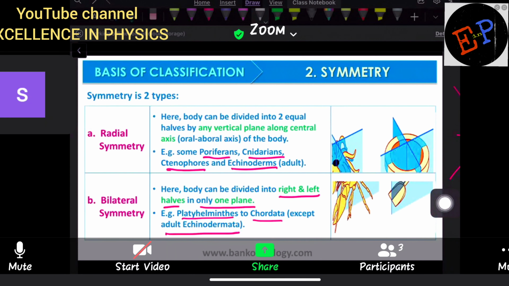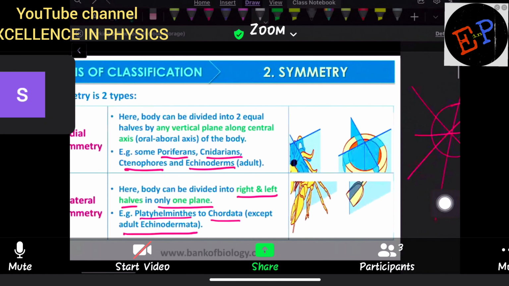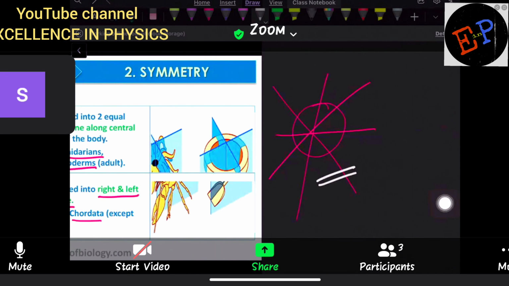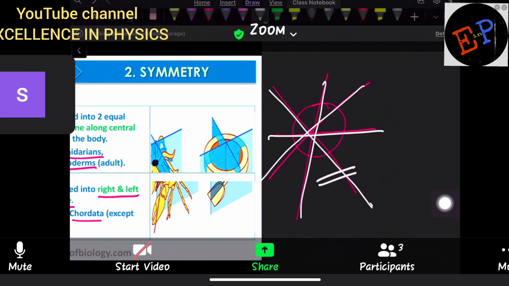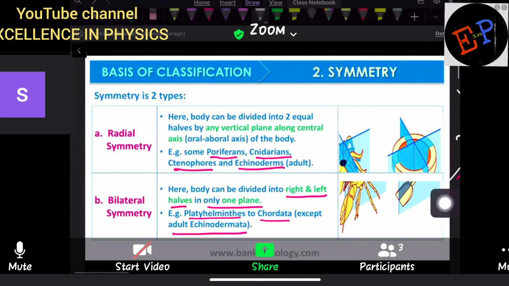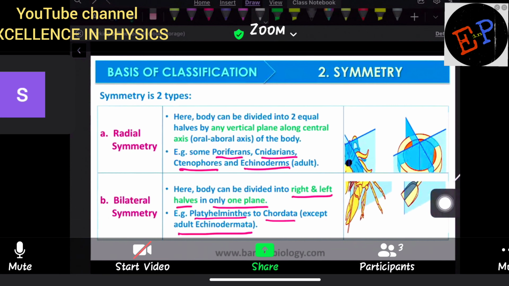So radial symmetry means what? You can divide the organism into two equal halves around any plane. So this is one plane, this is another plane, this is another plane, and this is another plane. Across any plane, you can divide this organism into two equal halves. So that type of symmetry you can call radial symmetry. And what are the examples in which radial symmetry is present? Radial symmetry you can find in some poriferans, cnidarians, ctenophores, and echinoderms.